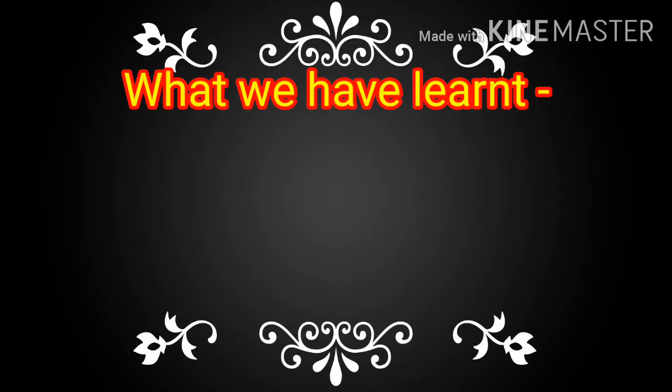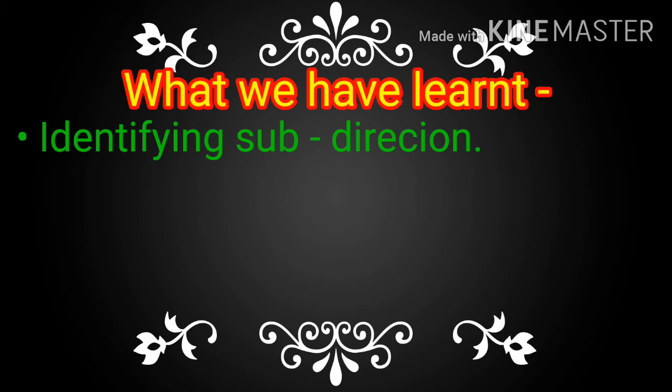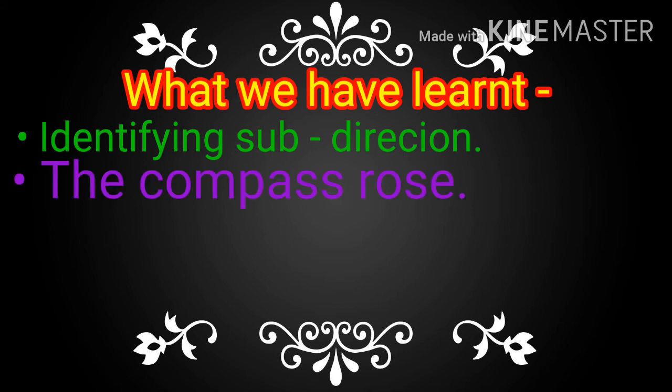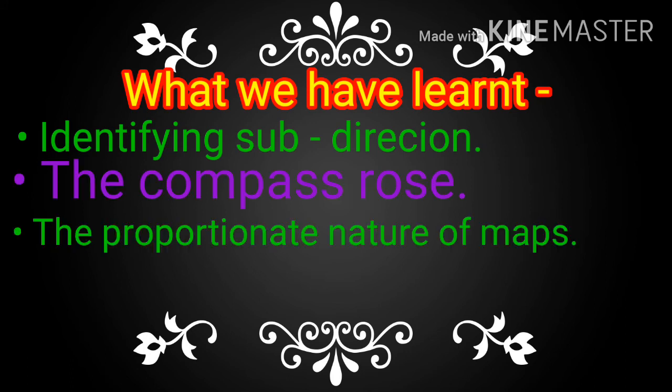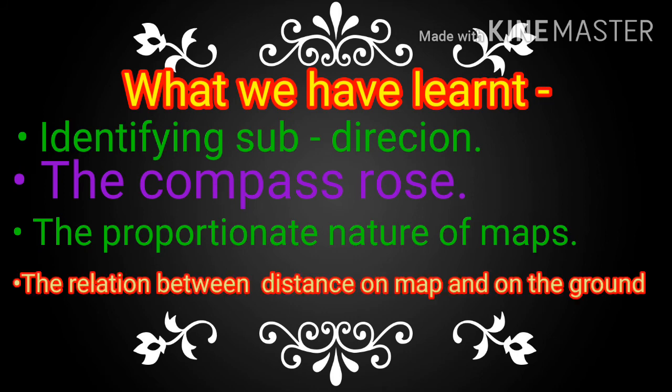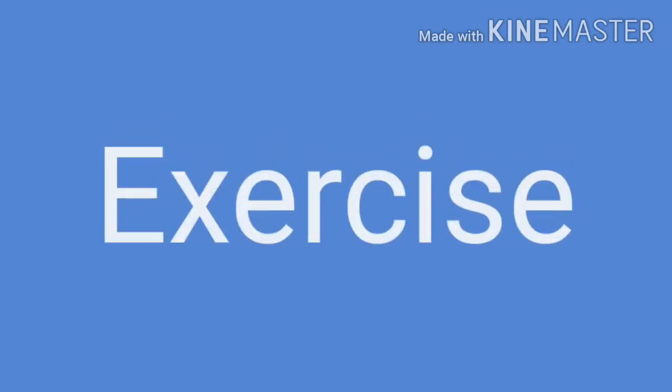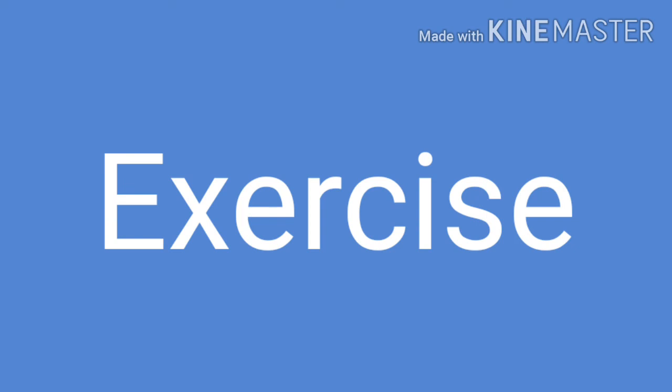What have we learned? Identifying subdirections, the compass rose, the proportionate nature of maps, the relation between distance on the map and on the ground. Children, find the difficult words from this lesson and write them in your notebook. Now we will see the exercise.